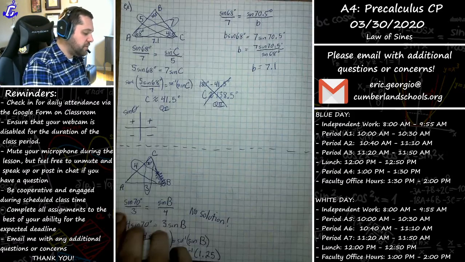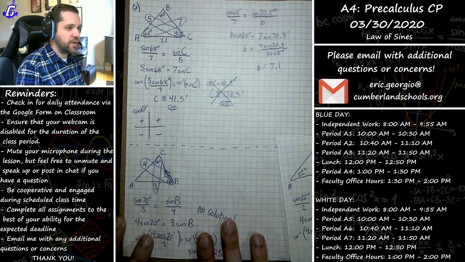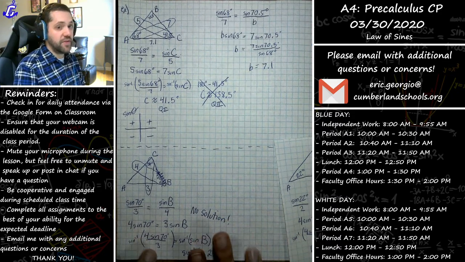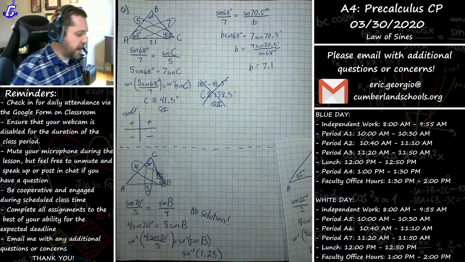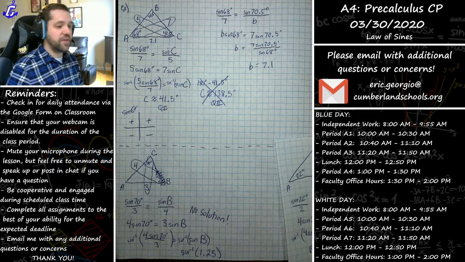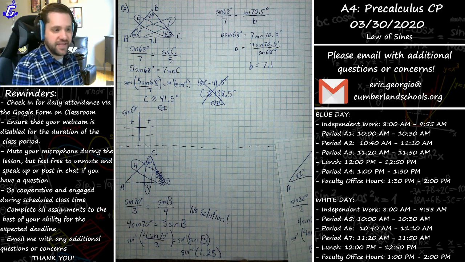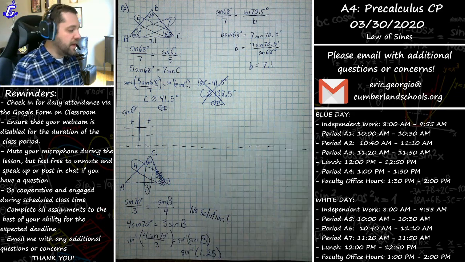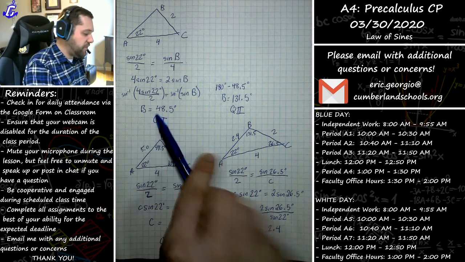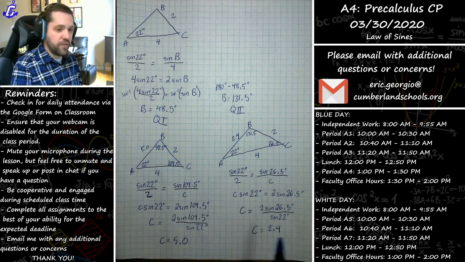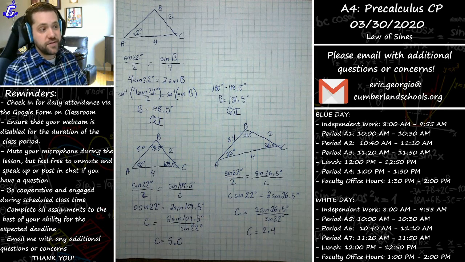Since it's ambiguous, we have to first see what actually makes sense. In our first example, we saw that there was only one possible angle that really worked out. The other one didn't make any sense because it exceeded your 180 degrees. So we really only have to roll with that first one. In our second example, we saw that not even one option worked out because it was asking us to find the sine of an angle that wouldn't exist. So it wouldn't be possible to construct a triangle like that. And in our third example, we saw that both of these angles could be realistic possibilities. We just had to roll with both of them and see, well, what if it's this and what if it's this? Then this would be this triangle and this would be this triangle. So that's how it's done.